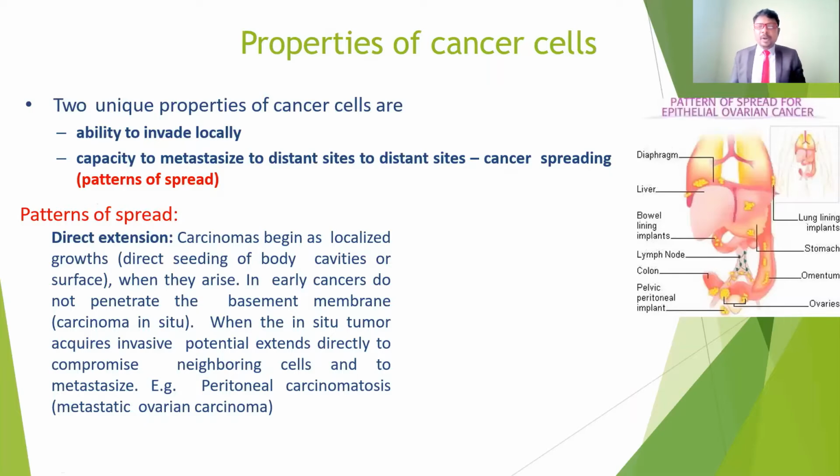Now the properties of the cancer cells. There are many different properties. Just now we discussed benign tumors and malignant tumors. There are two unique properties of the cancer cells. One is the ability to invade locally, which means it occupies the surrounding structures, extending and spreading to other parts of the body. The other is the capacity to metastasize to distant sites, the cancer spreading.